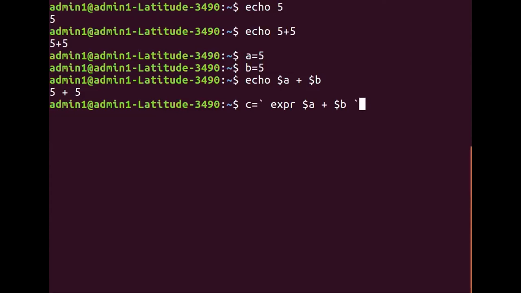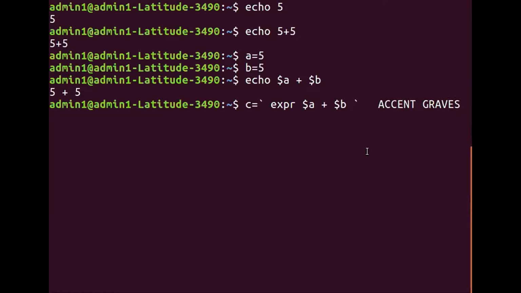But that should be done in a pair of opening and closing quotes, this one and this one, which are called accent graves. This is a reverse single quote.